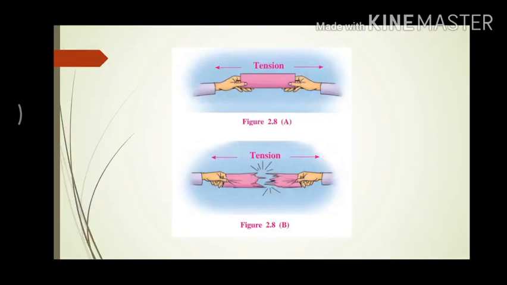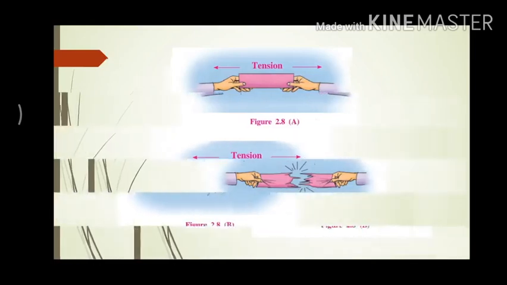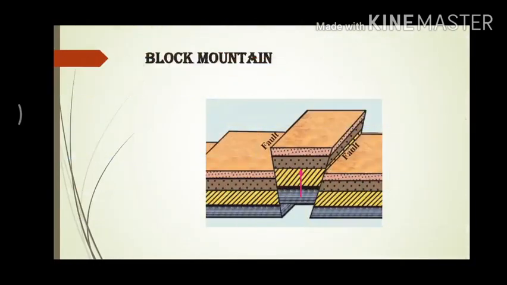Similarly, when movements occur in opposite direction on each other, tension is generated and faults are formed in the Earth's crust. Block mountains. Because of internal movement, horizontal waves moving away from each other are formed. This causes tension on the layers of the rocks. This leads to formation of fractures in the rocks. These are known as faults.